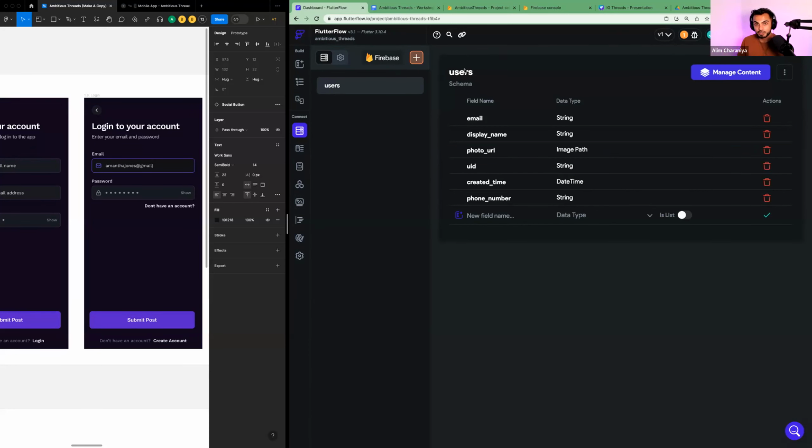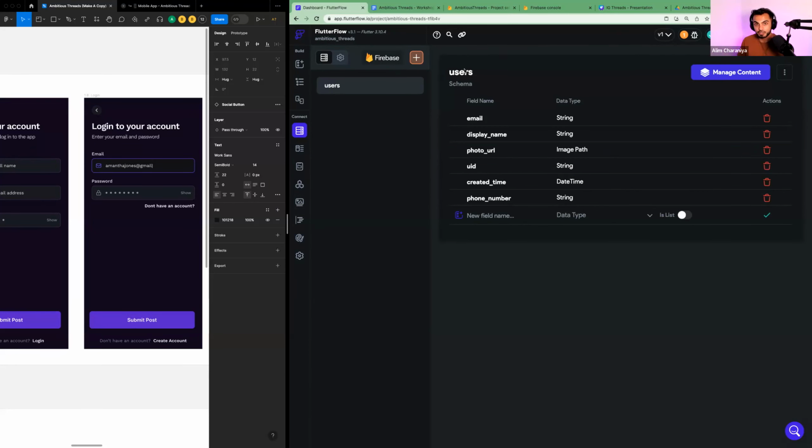There might be some level of customization. There will be some level of customization, but the hard work of building an app is completely gone because of how crispy a lot of these no-code tools are. And this is just one set of no-code tools, y'all. There's hundreds of no-code tools out there. And so, yeah, if you have an idea, you can absolutely bring it to life. We're just getting started. Okay, so we have the user schema there. I hope y'all are hyped up.